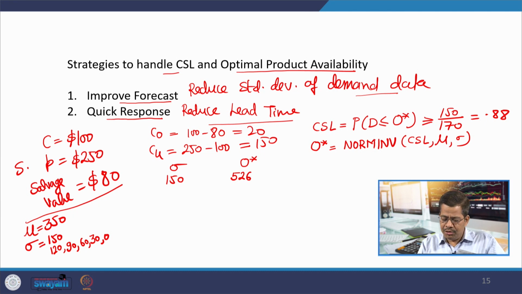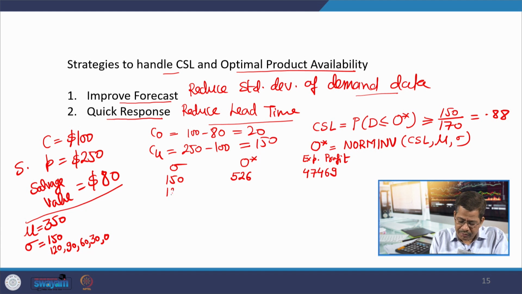And as you may remember, yesterday in my last session I asked you to calculate the corresponding expected profits also. So, you can calculate the corresponding expected profit also. This expected profit, as I did the calculation, I am already giving you, is around 47,469. Then if I reduce this to 120, the optimal stocking quantity will also reduce, it will become 491.